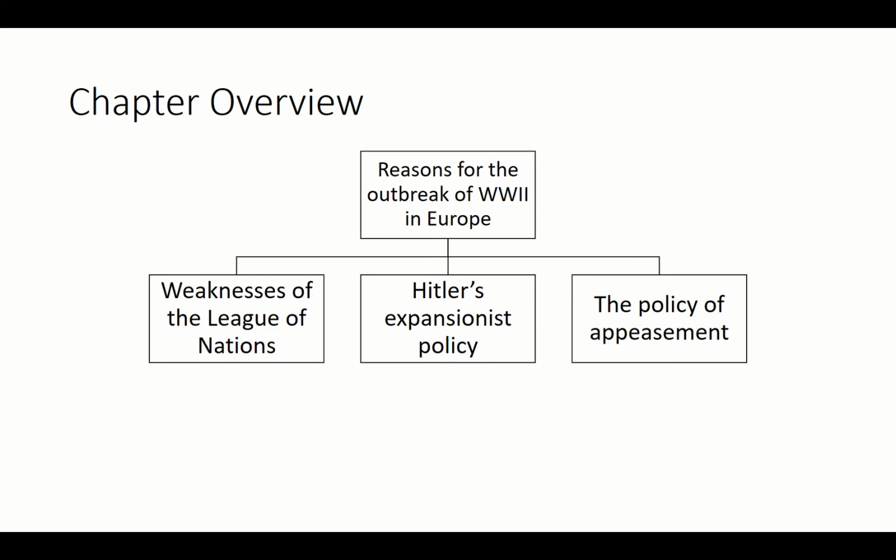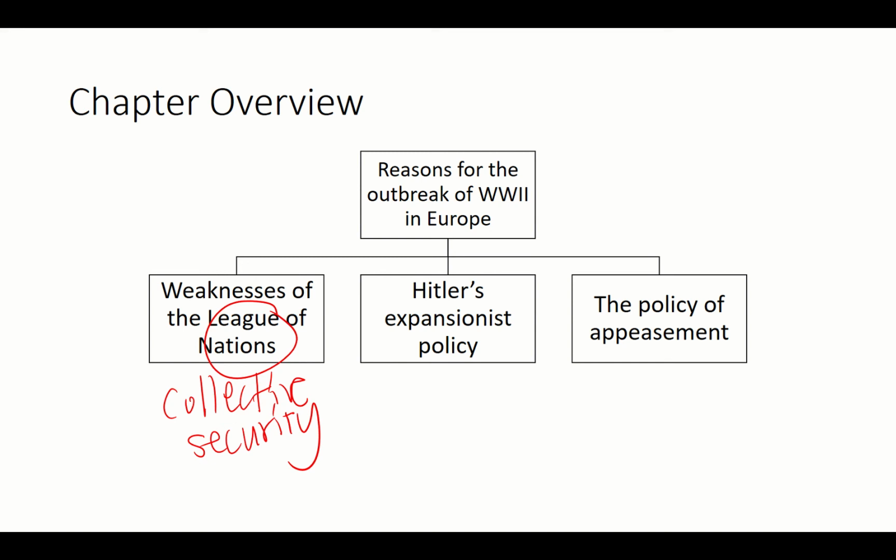Okay, the weakness of the League of Nations. Why? What is the League of Nations supposed to do? We are supposed to have this thing called collective security, right? And we are supposed to prevent conflict. So because the League was weak, that is why they could not stop Germany from launching an attack.